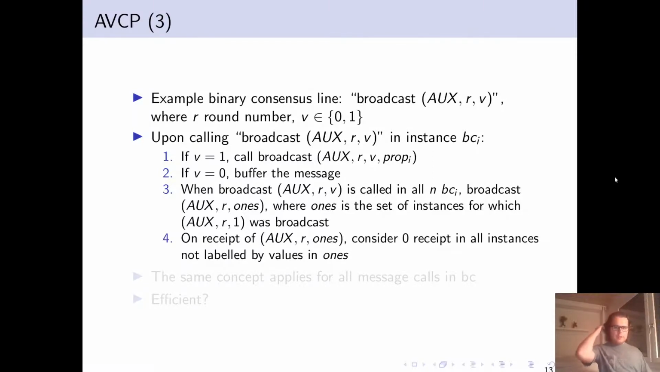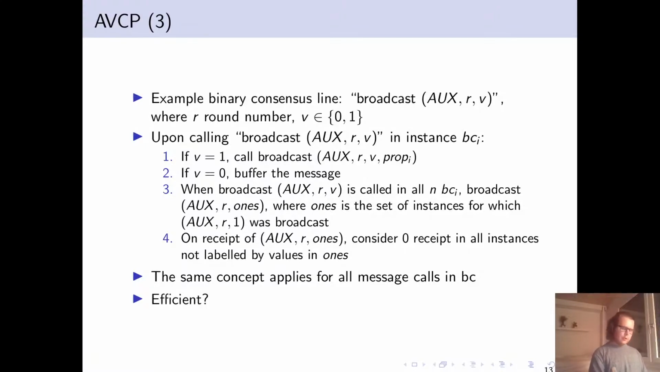So then when a process receives this message, assuming of course the sender is correct, what we can infer is that the process who sent the AUX-R1 message has already broadcast 1 in those instances. And so for all other instances, we assume that it will send 0. So that's how the message will be interpreted. By construction of the binary consensus algorithm that we use, the same concept will apply for all message calls.